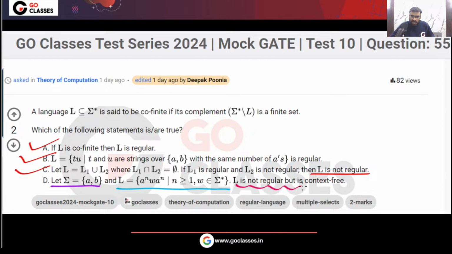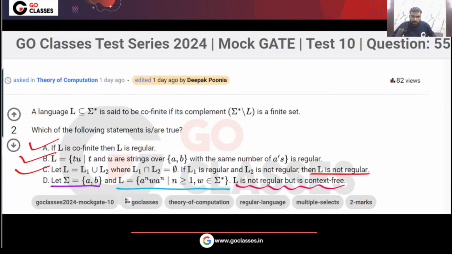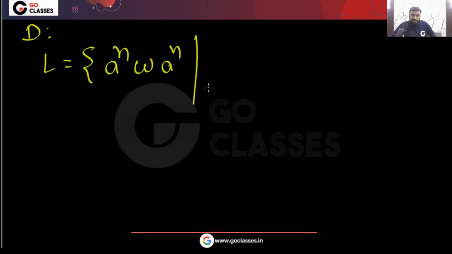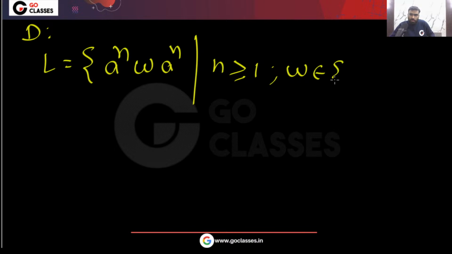The statement is saying L is not regular but context free. Is this true? Let's see option D. What is option D saying? Option D is saying that you have these strings. Your language L is a power n, w, a power n, where n is greater than or equal to 1, and w belongs to sigma star, that is {a, b} star. Okay, this is the question that is given to you.